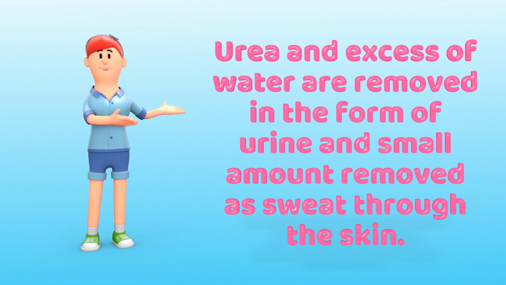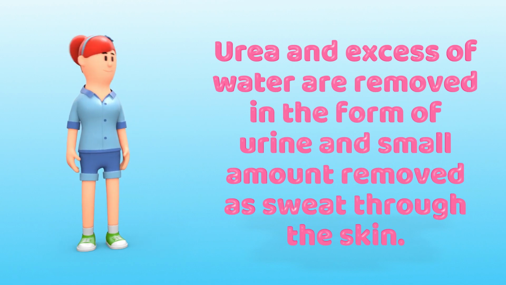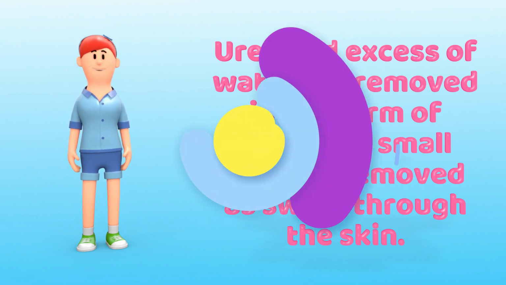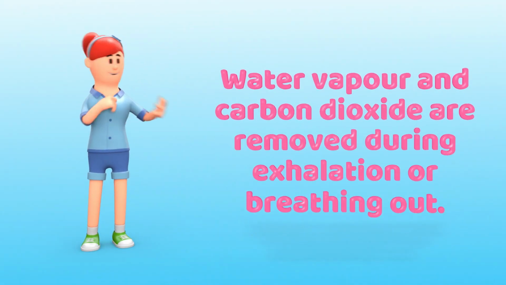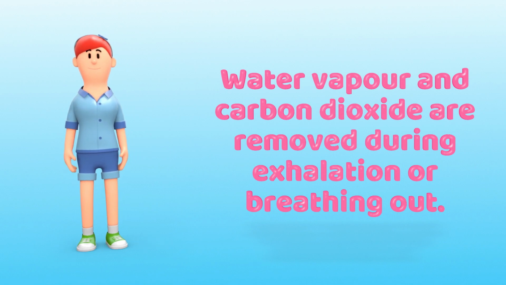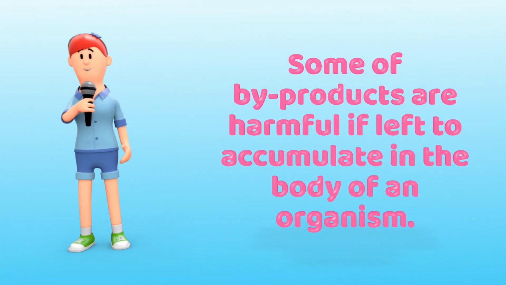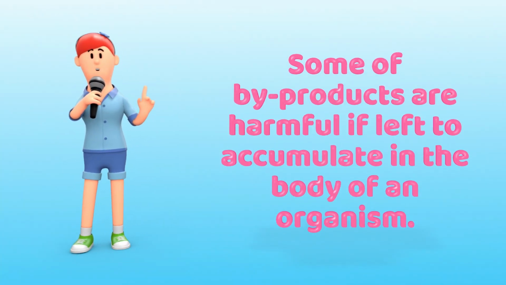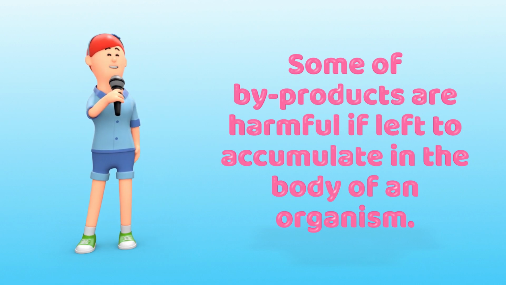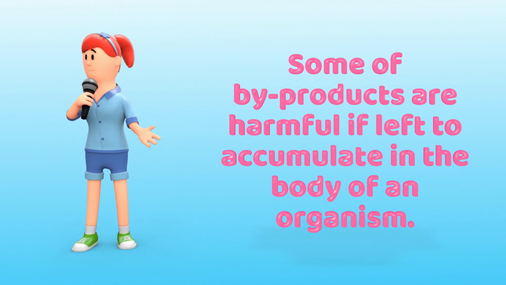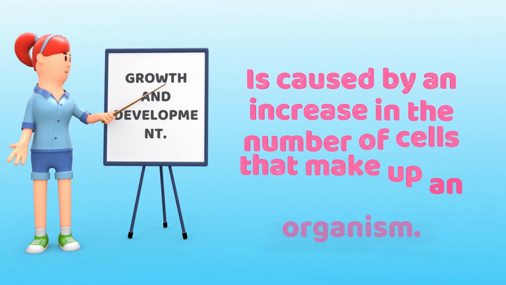So, as we know, urea and excess water are removed in the form of urine and a small amount is removed as sweat through the skin. Moreover, water vapor and carbon dioxide are removed during exhalation or breathing out. In addition, some of the byproducts are harmful if left to accumulate in the body of an organism.